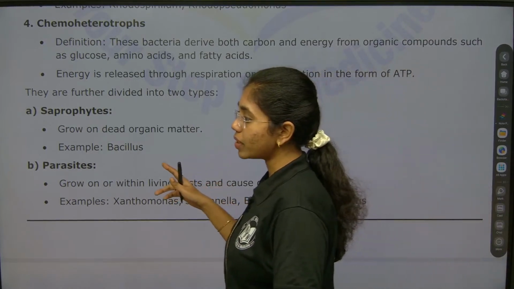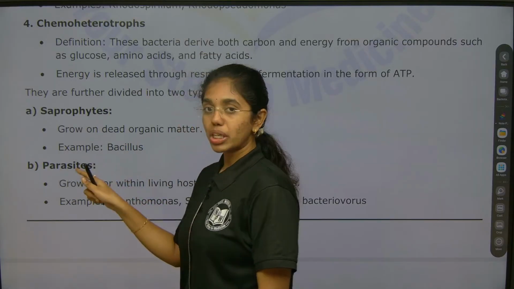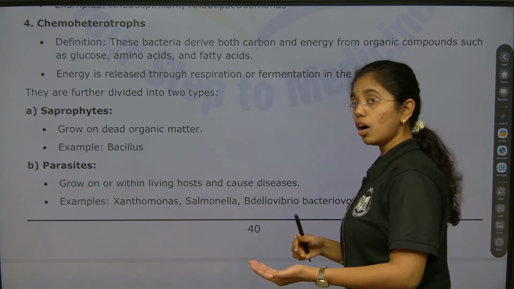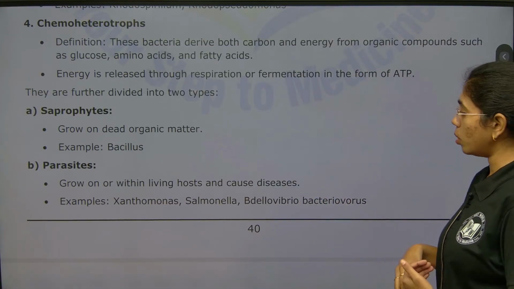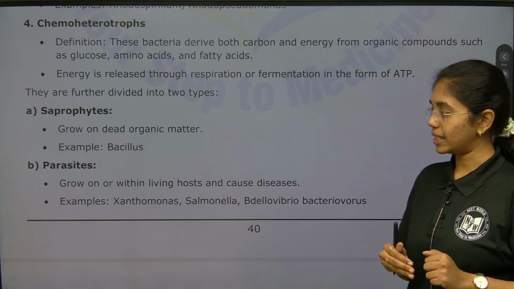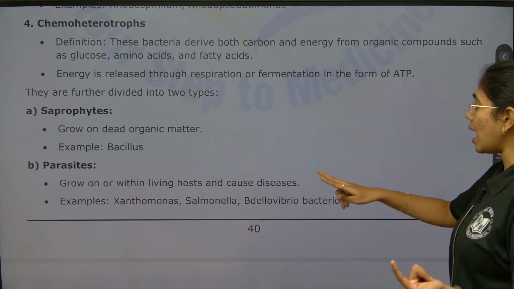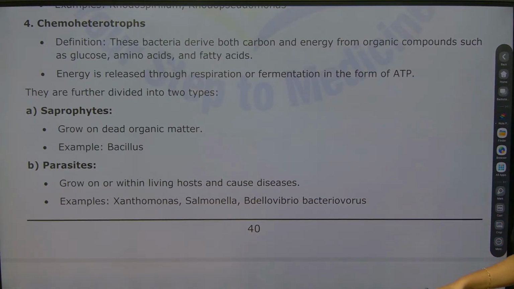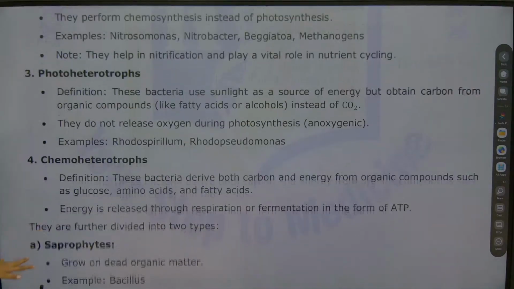The best example for saprophytes is Bacillus. Parasites grow on or within the living host and cause diseases. Examples: Xanthomonas, Salmonella and Bdellovibrio bacteriovorus. Fine, right? Everything is clear here, right? So, see.